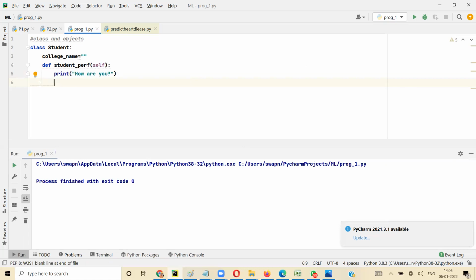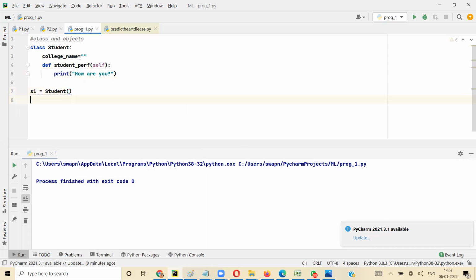So in the main program, I'm going to create an object. Let's say I create S1. I'll say S1 equal to student, and I will give bracket open and close, just like when you give bracket open and close to a function. Here too we will give. So we have created an object S1 of class student.